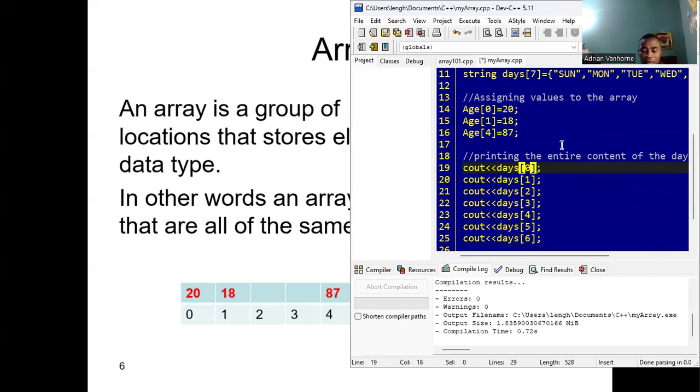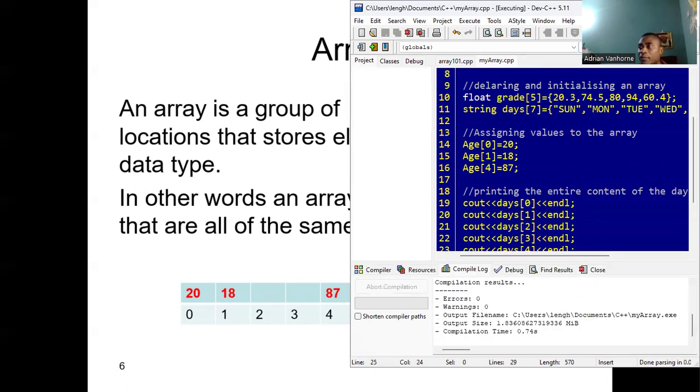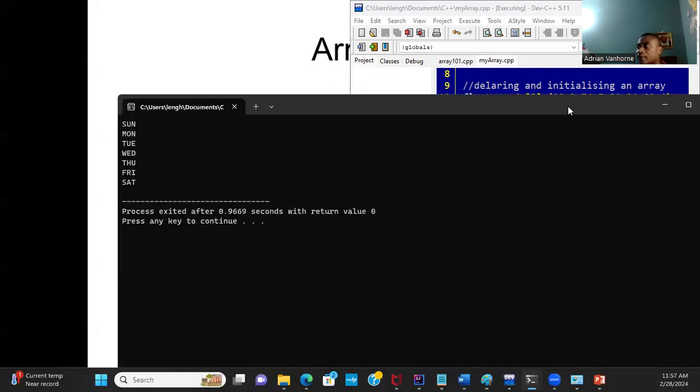So you can just break the line here. Just put in an endl. That will break the line for us. Now, even though this will work, this is not the best way to implement this. I'm sure based on what you would have done in class before, you can come up with a more creative, more intuitive way of doing the very same thing. So there we have the days of the week being printed on the screen.